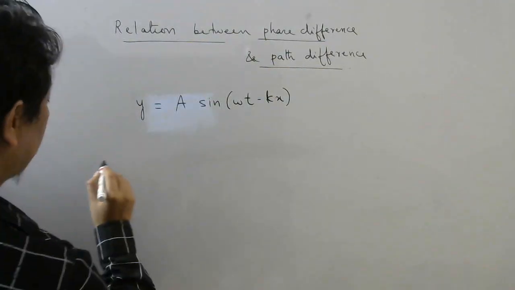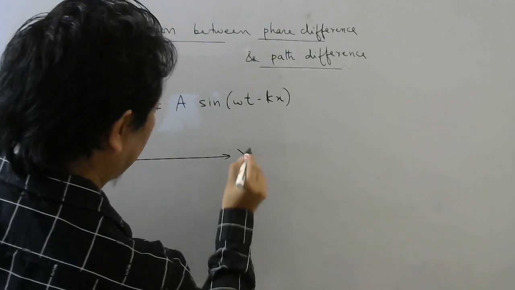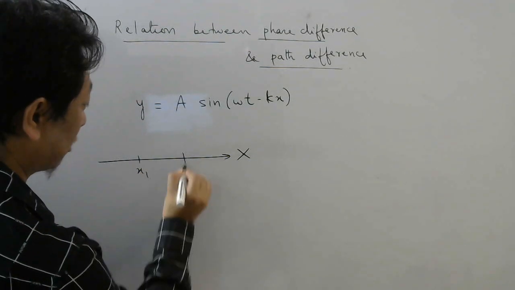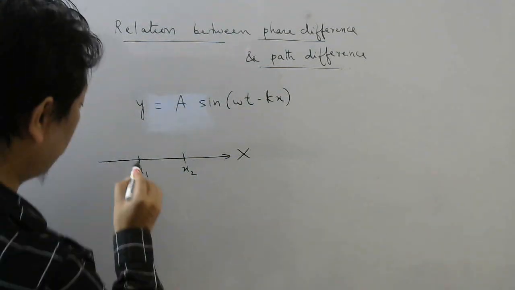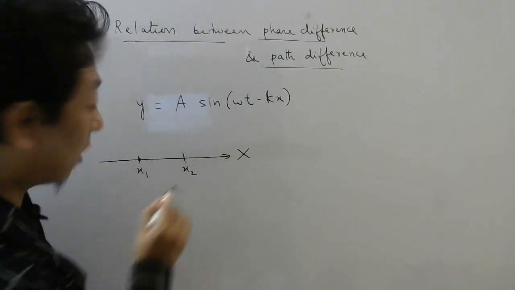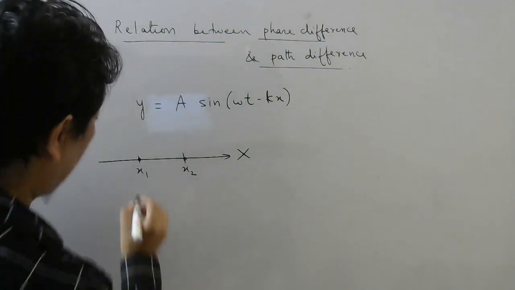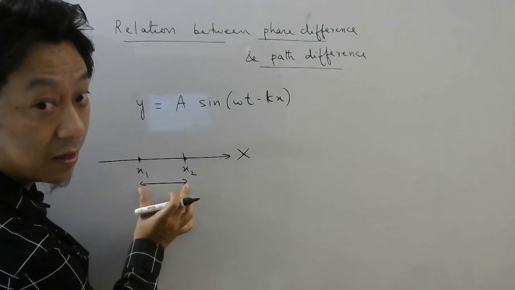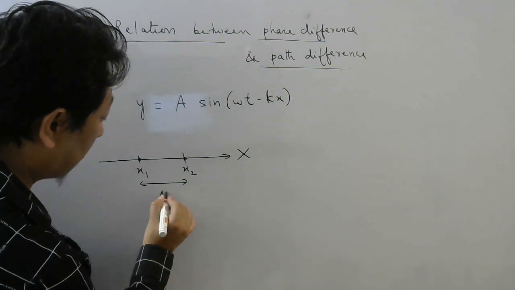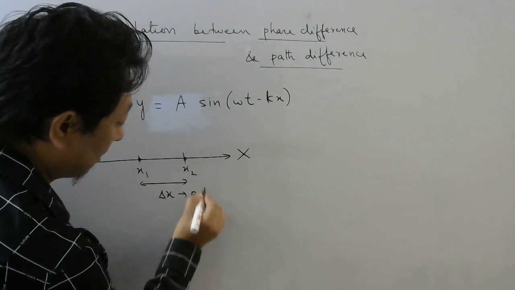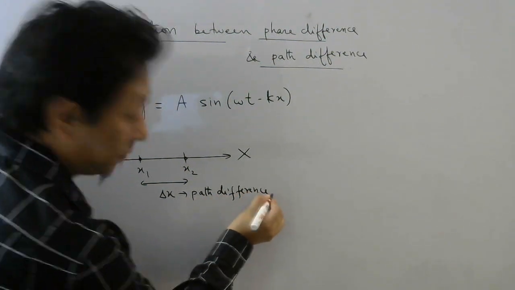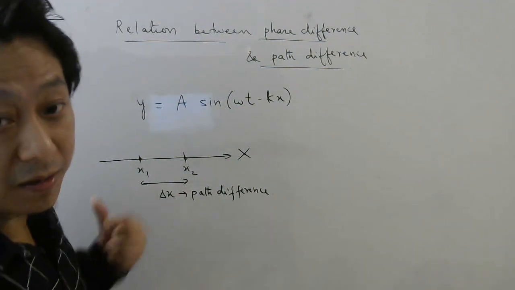Okay. Now let us assume this is the direction in which the wave is traveling. Let us take two positions x1, x2. So I have two particles here, particle number 1, particle number 2. And the difference in the distance between them, the gap between them, is what is called the path difference, delta x. So delta x represents the path difference.